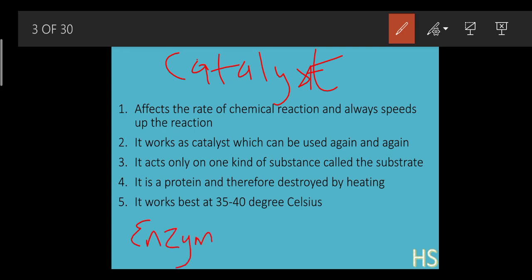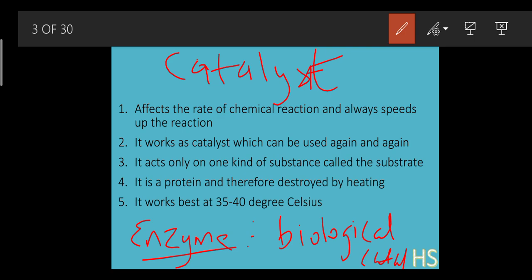These enzymes help to speed up the reaction. But the word enzyme is usually associated with biology. That is why enzymes are nothing but biological catalysts. Biological catalyst means a kind of catalyst which is used in the biological sense.